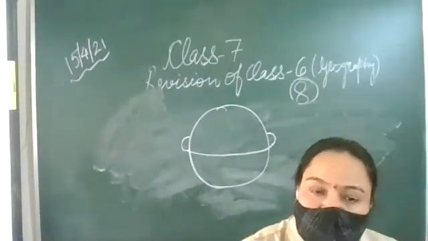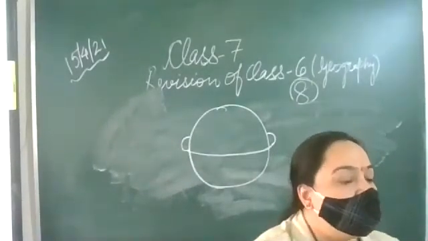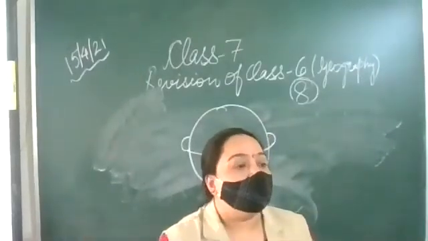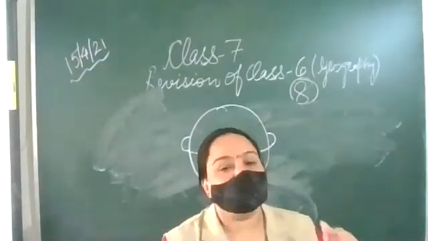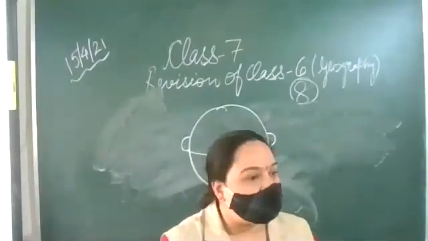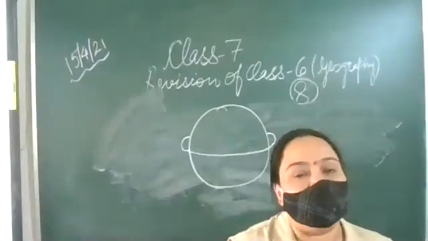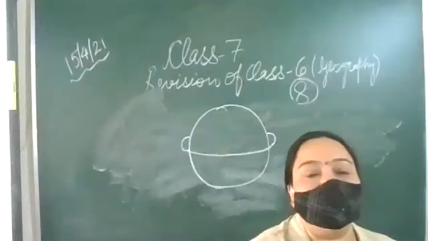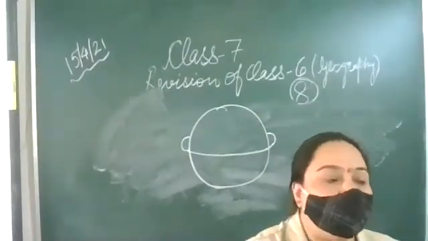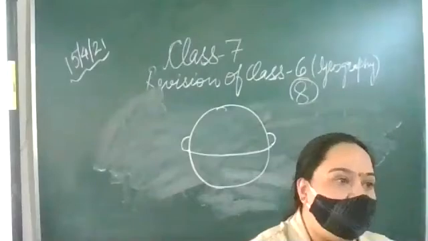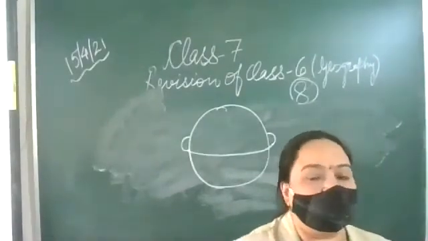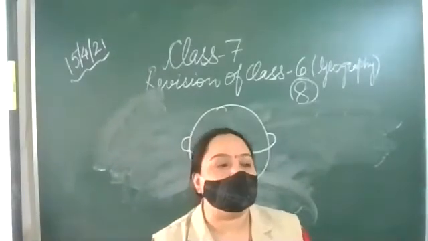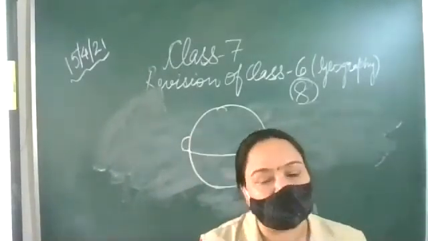There are various other planets. Mercury is the smallest planet. It is very near to the Sun, and it is hot. There is no moon, no water, and no probability of life on Mercury. Then comes Venus. Venus is also called the brightest planet. This planet does not have any moon, and there is no possibility of survival on Venus either.